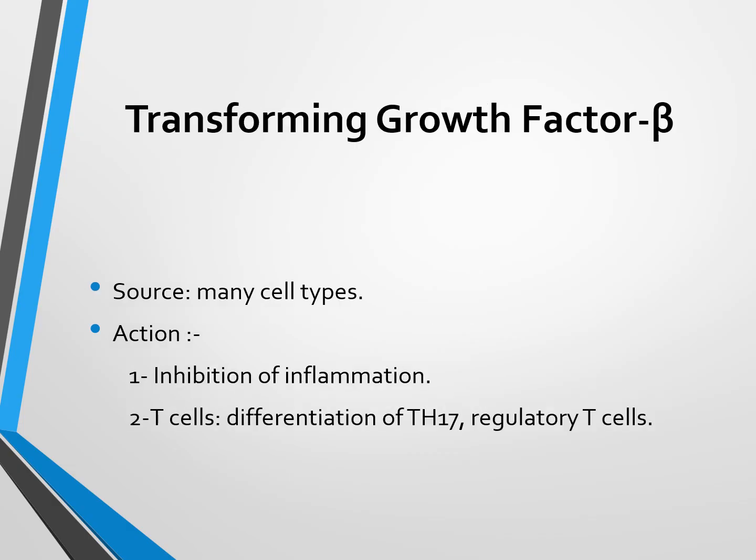Transforming growth factor beta also is one of the inhibitory cytokines, and it is secreted from many cell types. It acts as an inhibitor of inflammation, and also it acts on T cells, causing differentiation of T helper 17 and regulatory T cells. Also, regulatory T cells are the cells that regulate the immune response. They can stop immune response or immune reactions.